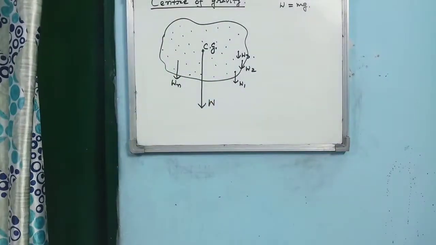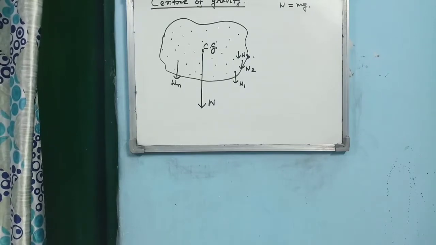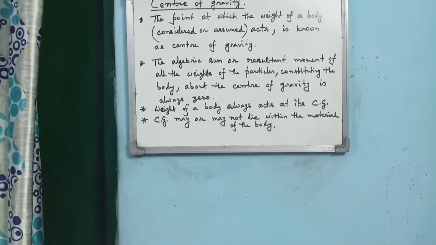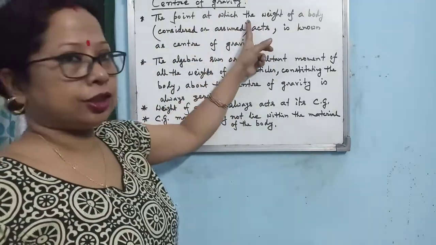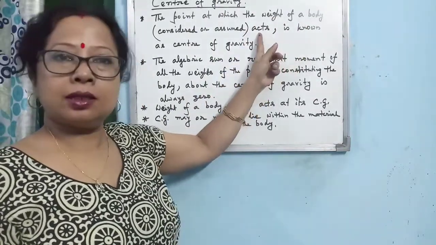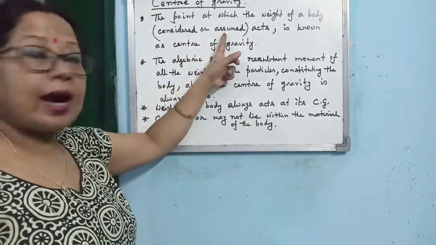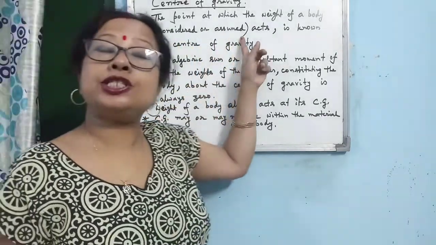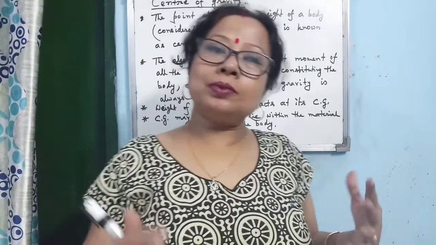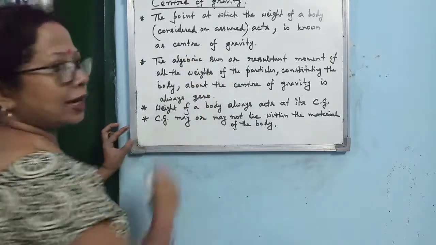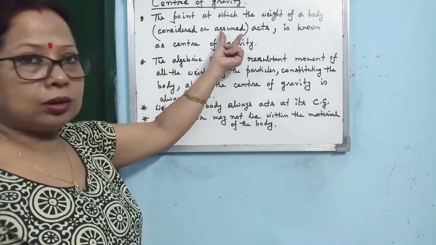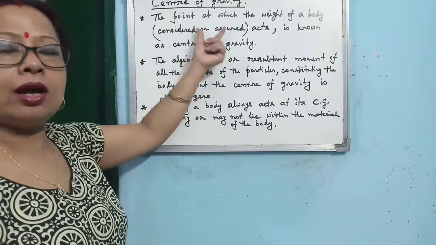Alright, so you have to know the definition of center of gravity. You see how you can define center of gravity: the point at which the weight of a body acts. Within bracket you should write considered or assumed. Applying the concept of physics, we are considering this fact. Clear? So that's why you must write within bracket that considered or assumed. You may not have to write both, but you should write at least one, considered or assumed.